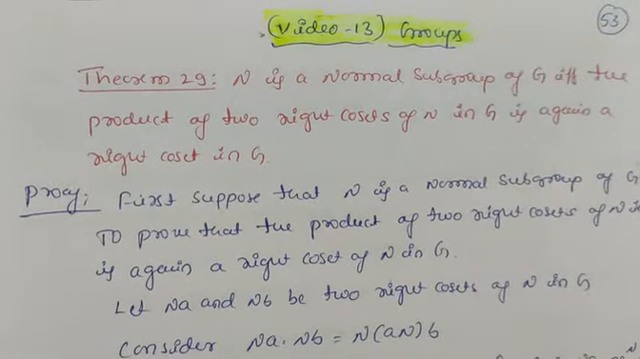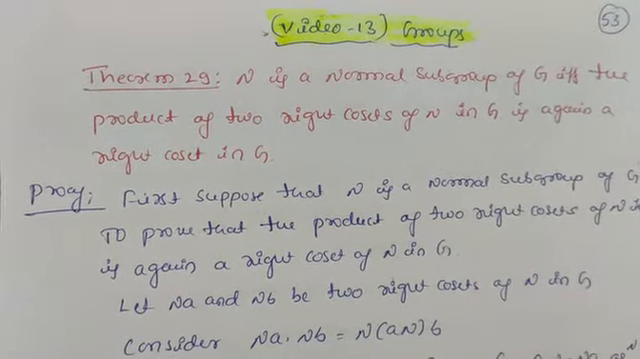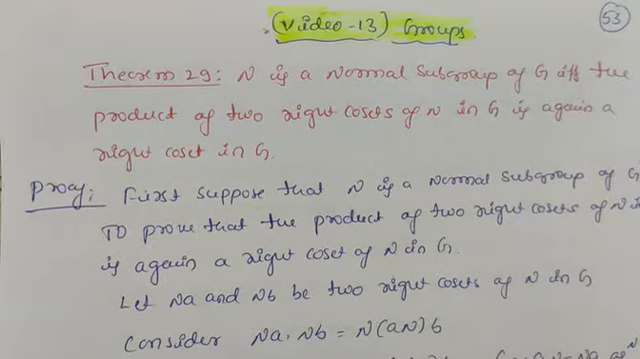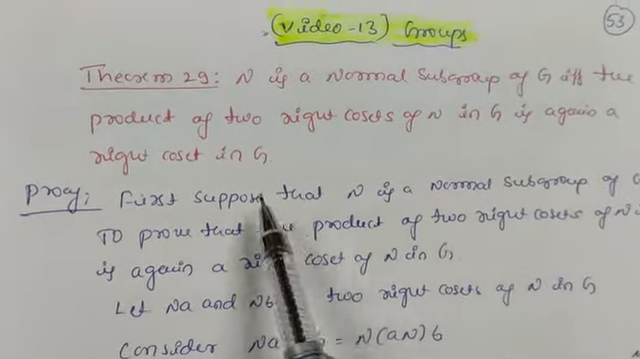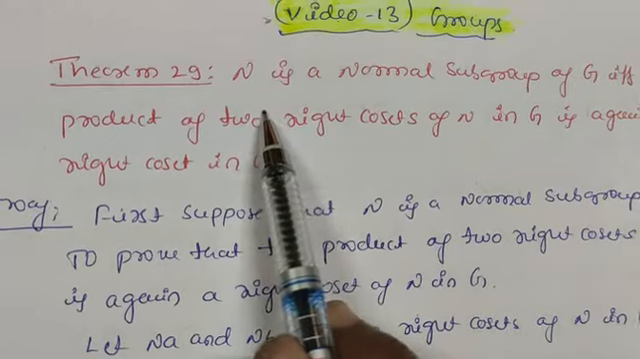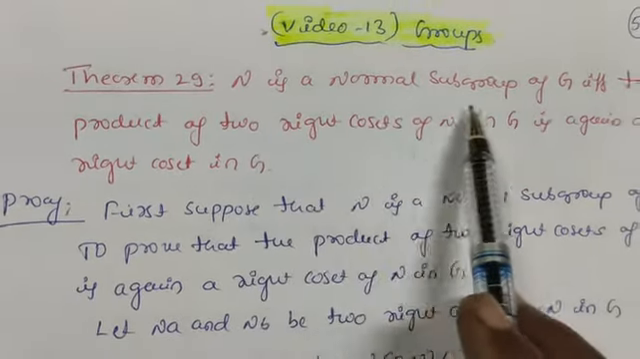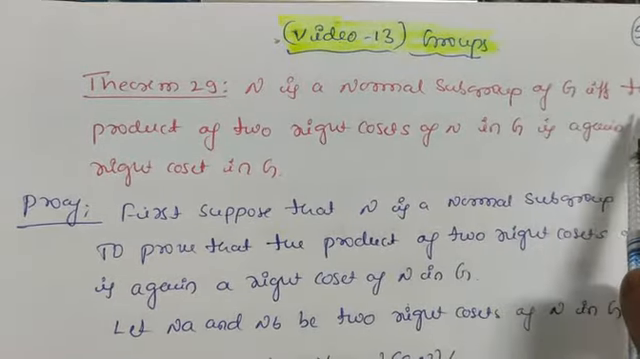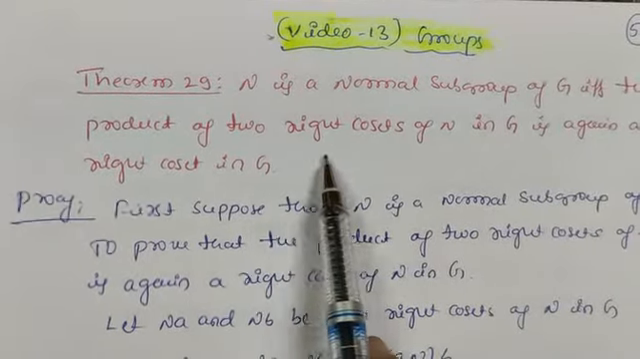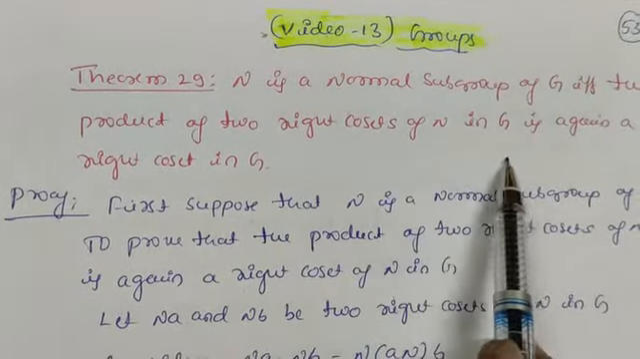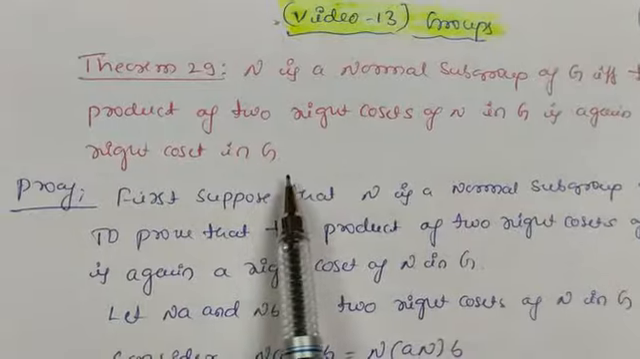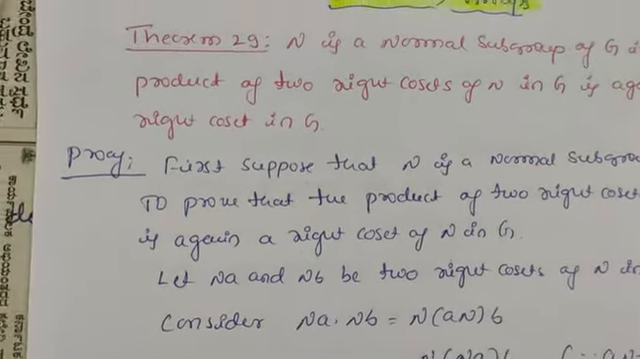In this video we are going to study some more theorems on normal subgroups. Let us take one theorem here. The statement is: N is a normal subgroup of G if and only if the product of two right cosets of N in G is again a right coset in G. Proof.